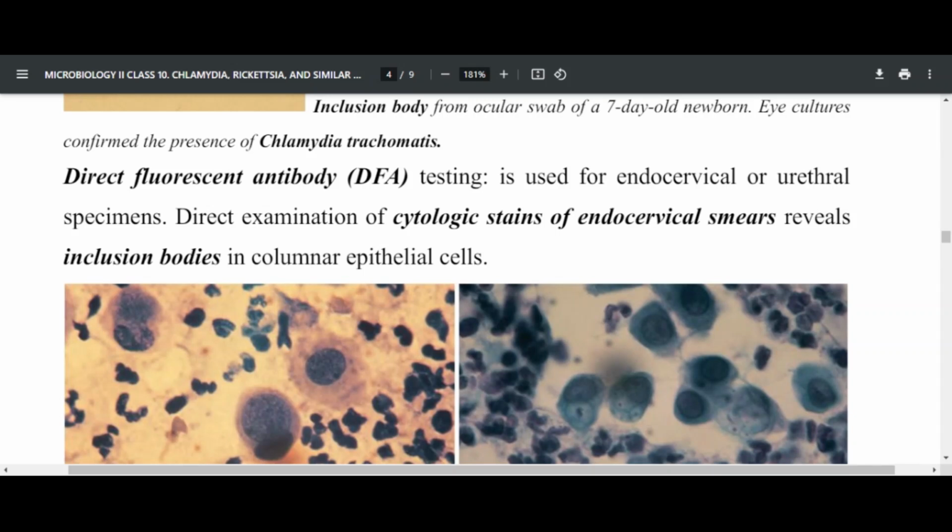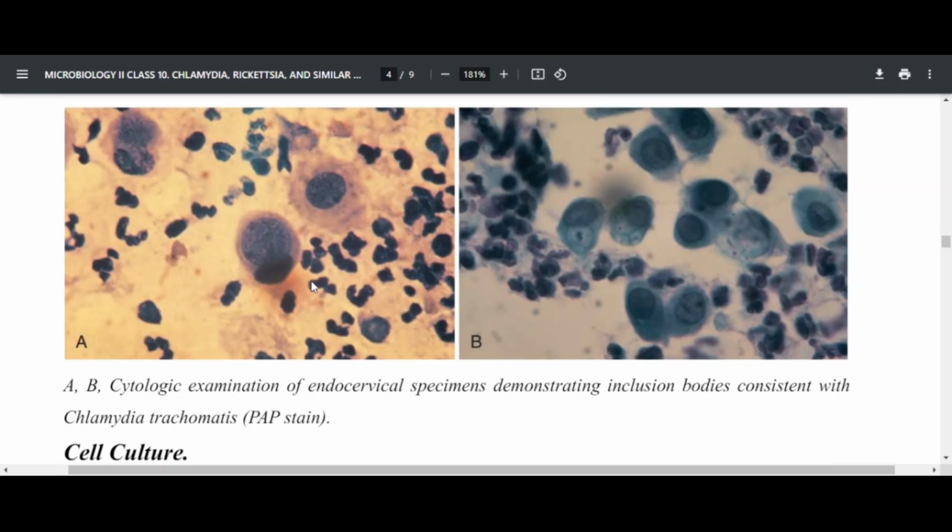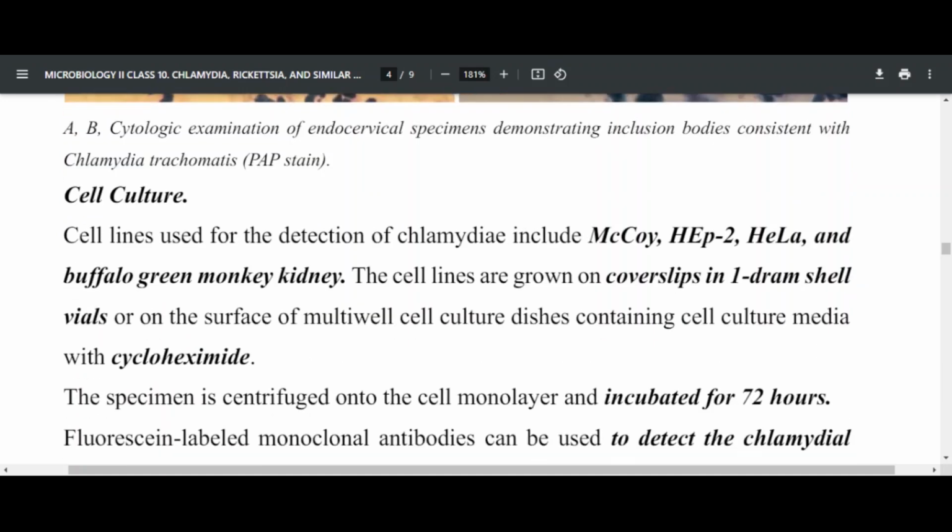It is used for endocervical or urethral specimens, and direct examination of a cytological stain of an endocervical smear can also show inclusion bodies in columnar epithelial cells. You find very large inclusion bodies of Chlamydia trachomatis. Using a Pap stain, a Pap smear, you can demonstrate inclusion bodies within these endocervical epithelial cells, of course columnar epithelial cells like this, and see the inclusion bodies within infected columnar epithelial cells.